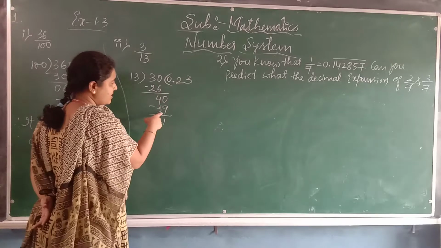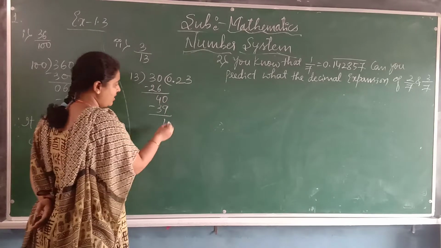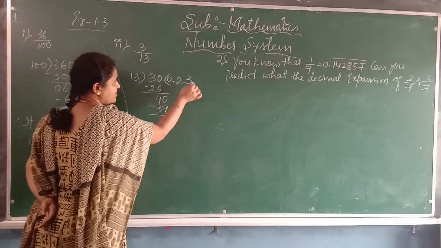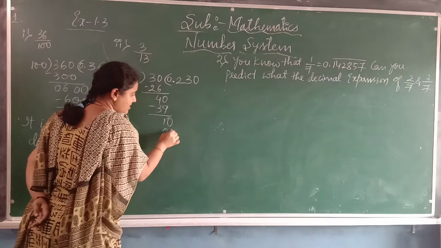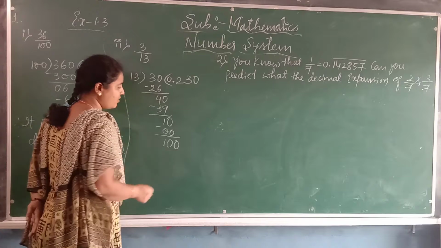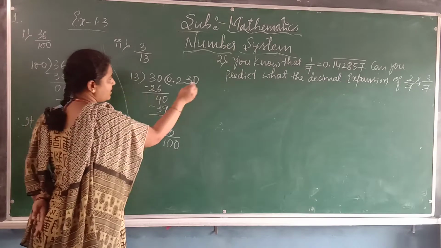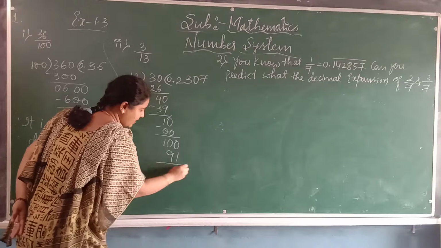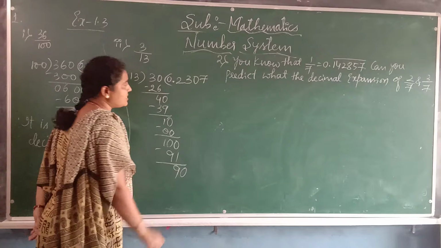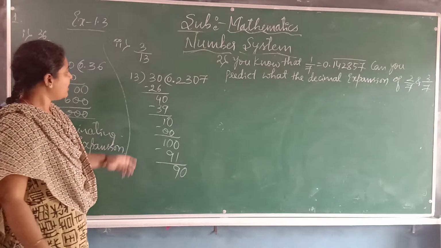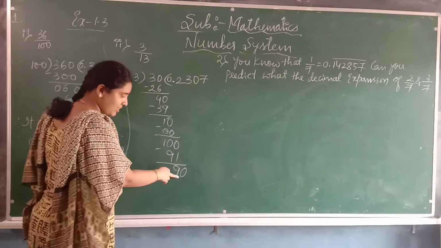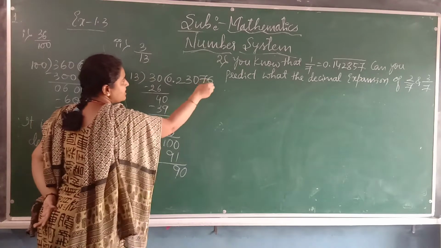Again we get remainder 1. Take 0. 10. 10 does not come in the 13 table. That's why take 0. 13 zeros are 0. We will get remainder 10 only. Again take one more 0. It becomes 100. 13 7s are 91. We will get remainder 9. Again take one more 0. It becomes 90. 90 doesn't come in the 13 table. We take less than 90. That is 13 6s are 78.